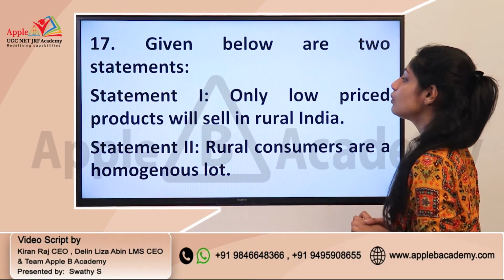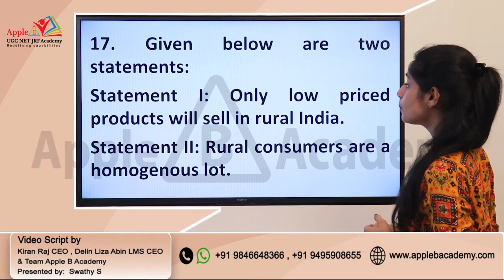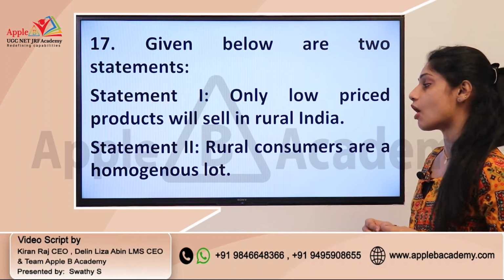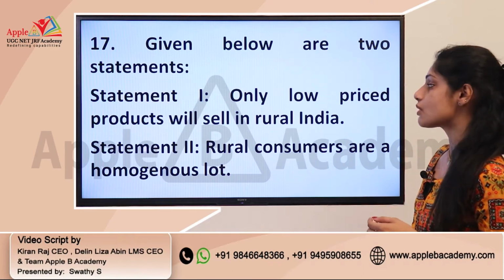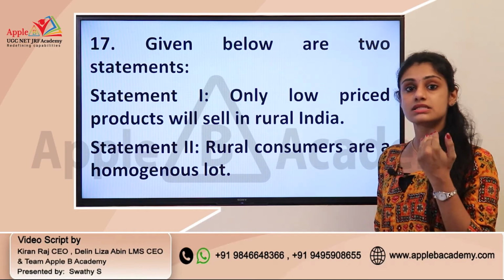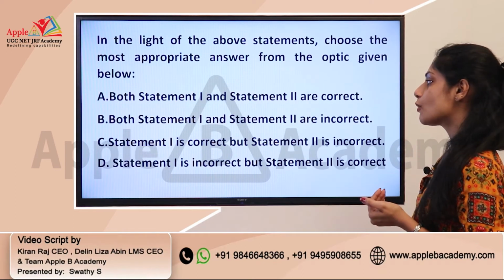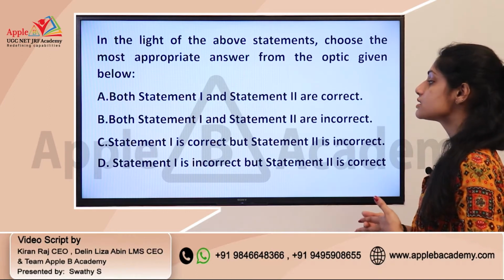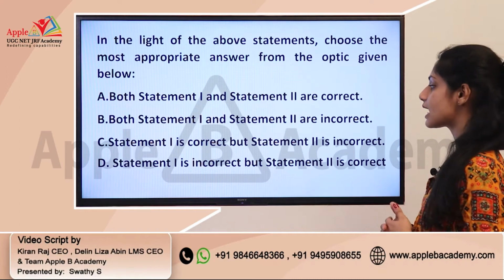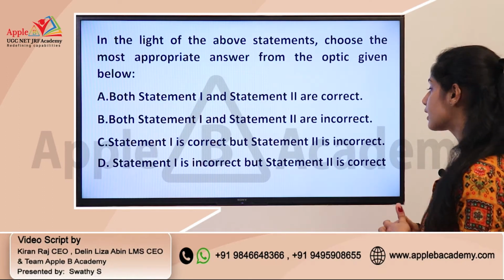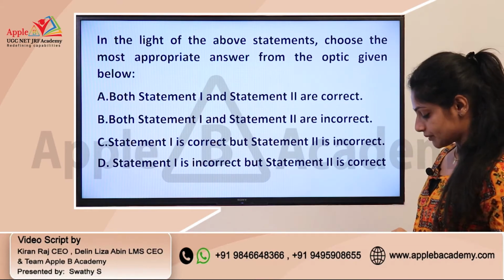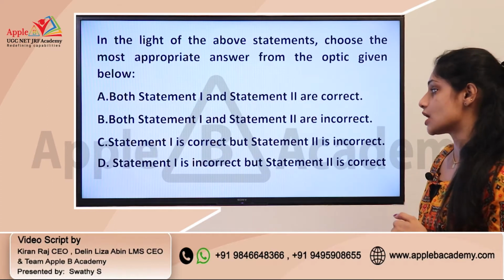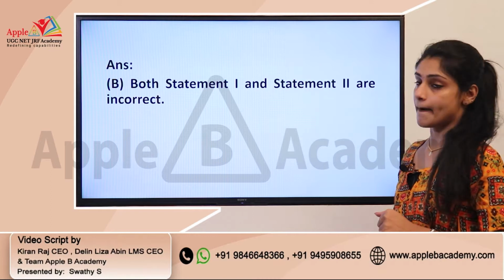Next question, given below are two statements. Statement 1, only low price products will sell in rural India, and statement 2, rural consumers are a homogeneous lot. Okay, so here you need to identify whether the statement is correct or not. Okay, and we have the options: both statement 1 and 2 are correct, both statement 1 and 2 are incorrect, statement 1 is correct but statement 2 is incorrect, and option D, statement 1 is incorrect but statement 2 is correct. Okay, and the correct answer is actually both these statements are incorrect. Statement 1 and statement 2 are wrong, and the correct answer is answer B.